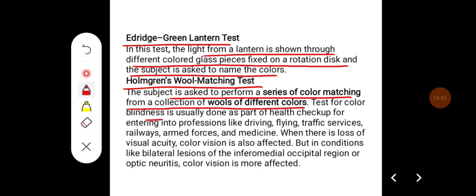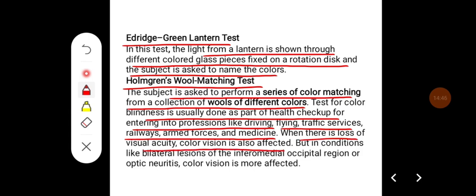Tests for color blindness are usually done as a part of health checkup for entering professions like driving, flying, traffic services, railway, armed forces, and medicine. When there is loss of visual acuity, color vision is also affected. But in conditions like bilateral lesions of the inferomedial occipital region or optic neuritis, color vision is more affected.